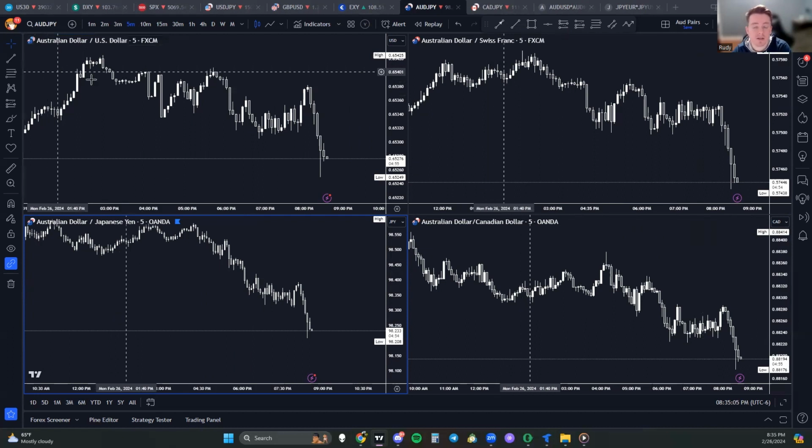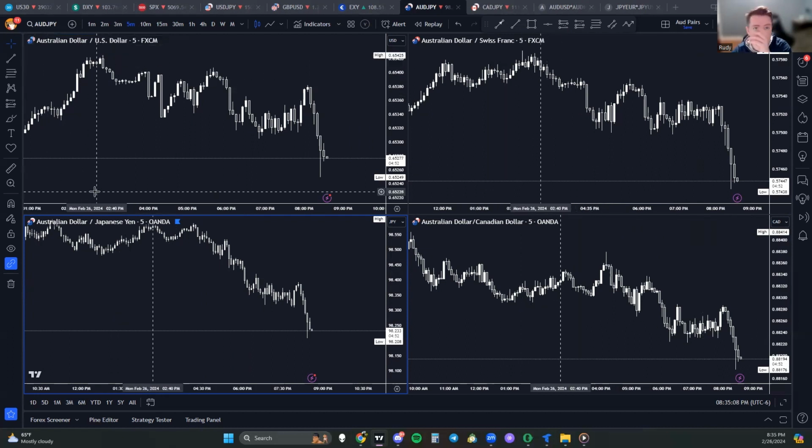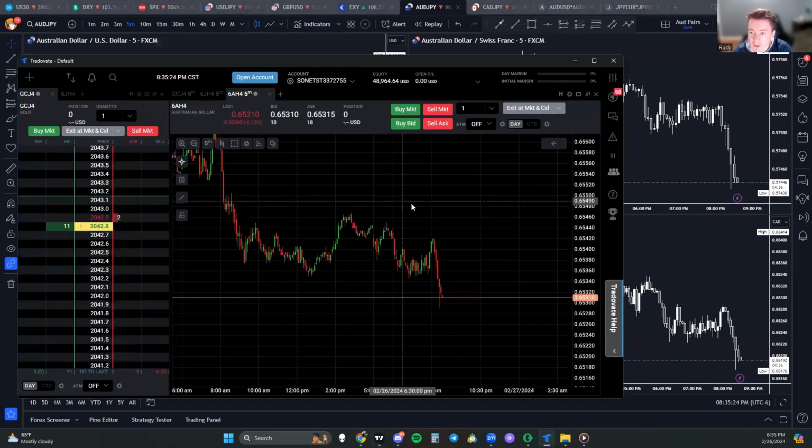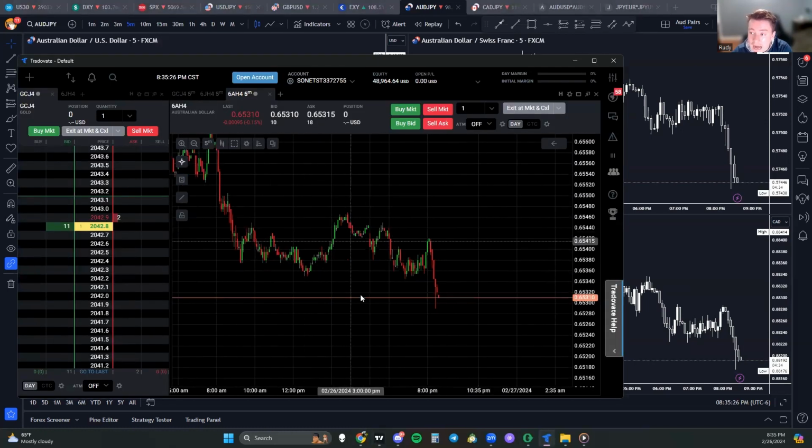It's AUD. Now, if it was something else like USD AUD or Euro AUD, it would be the opposite, but I'm just going to keep it simple. AUD USD, AUD JPY, these will both be going up if we get a higher inflation print. And then same for futures, Australian dollar, if inflation does come out higher, we will be looking for buys.